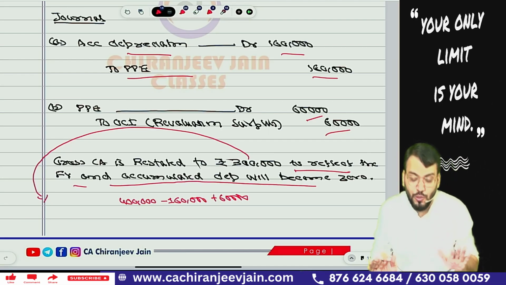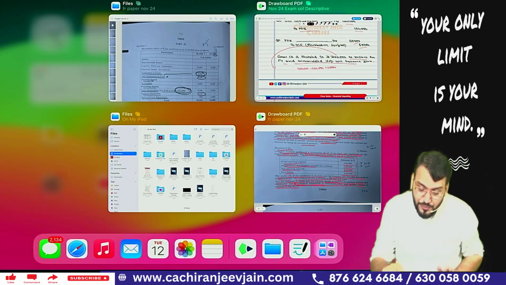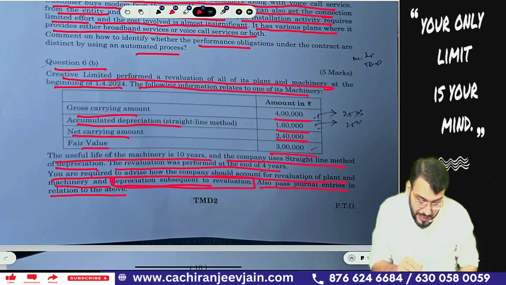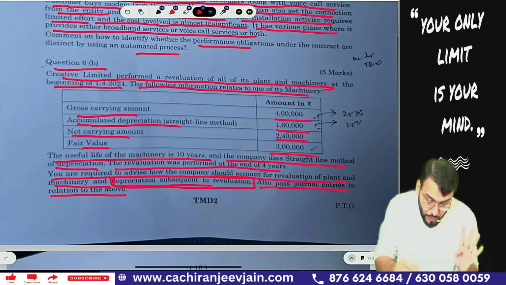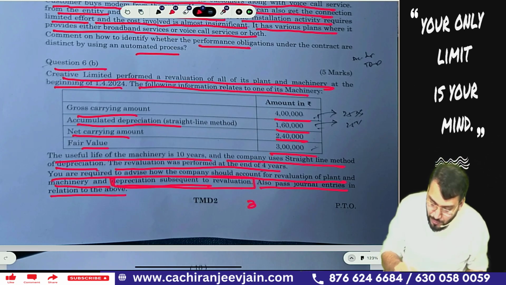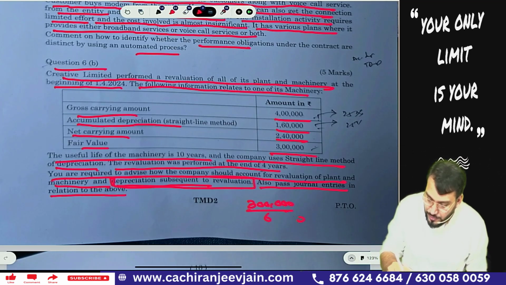However, in both the cases, because they have asked to calculate depreciation also, the useful life of the machinery is 10 years. The revaluation was performed at the end of 4 years, which means 6 years will be the remaining useful life. So you also need to find out the depreciation subsequent to revaluation. Depreciation subsequent to revaluation will be 3 lakh divided by 6. So 3 lakh divided by 6 is equal to how much? 50,000. In both the cases.